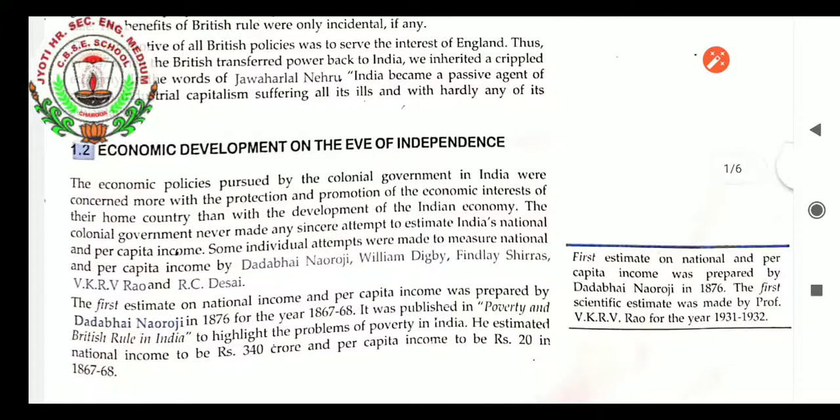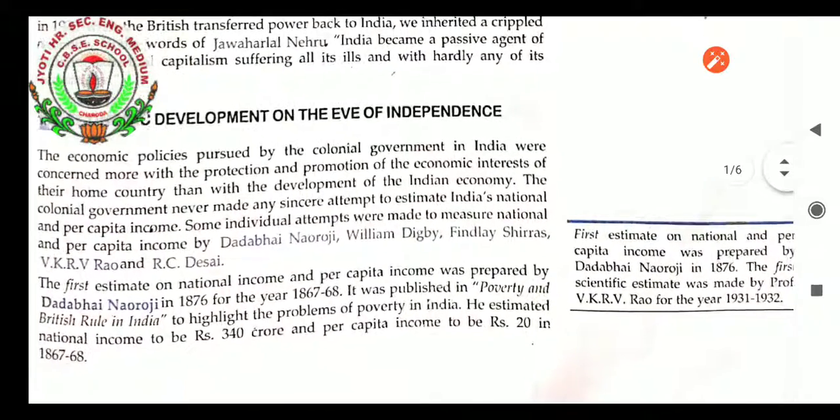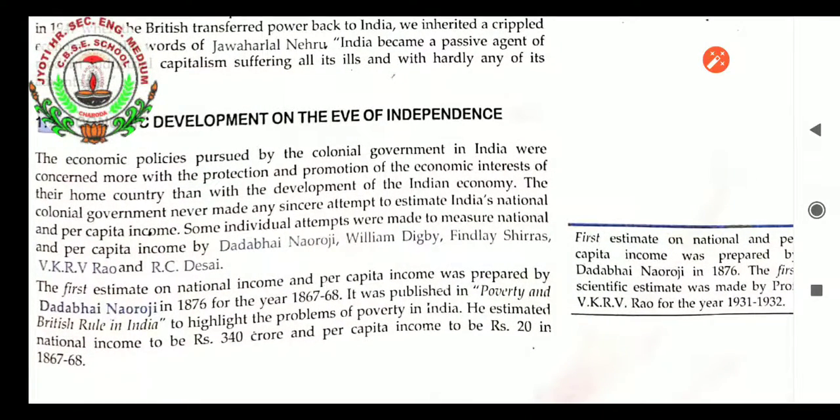The first estimate of national income and per capita income was made by whom? Dadabhai Naoroji in the year 1876 for the year 1867 to 68. Per capita income is the income per person. If we know the income of all Indians, we will definitely be able to know the income of our country.